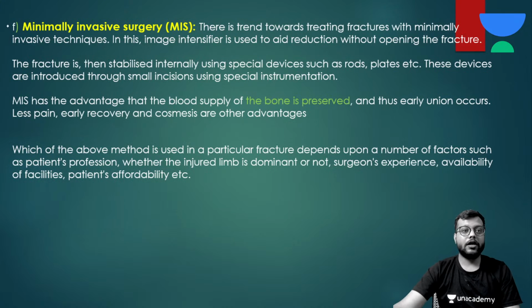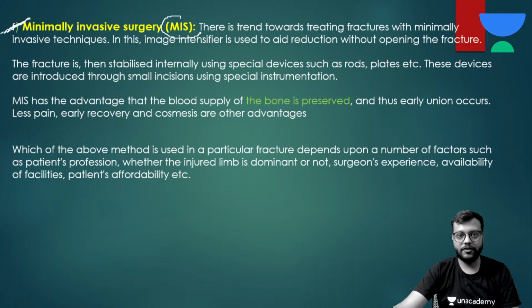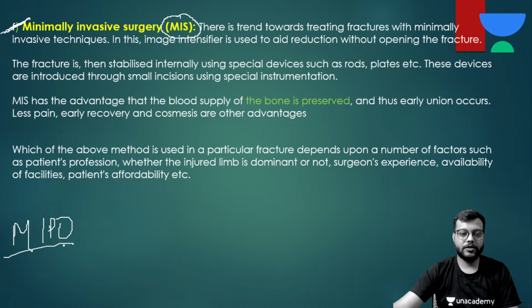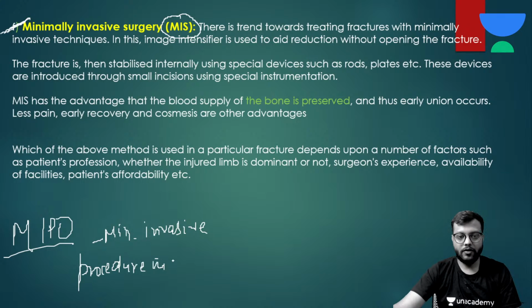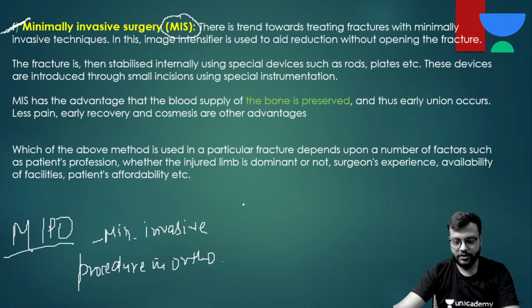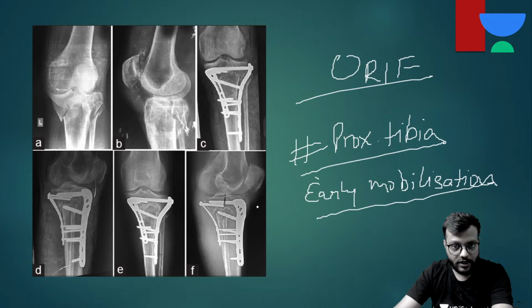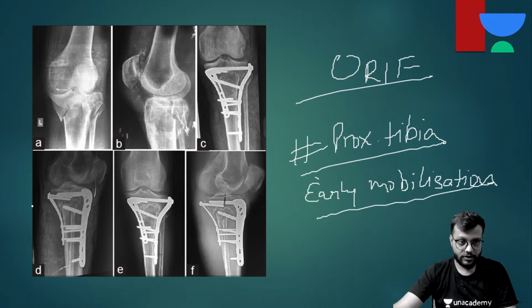Okay. Now, there is a new recent advance which is called MIS, minimal invasive surgery, or it is also called MIPO. MIPO is minimal invasive procedure in orthopedics. Okay, and the name itself tells you what it will be. Generally if there is a fracture, in this, it can be MIPO also. Okay, I am not able to appreciate it on the X-ray.